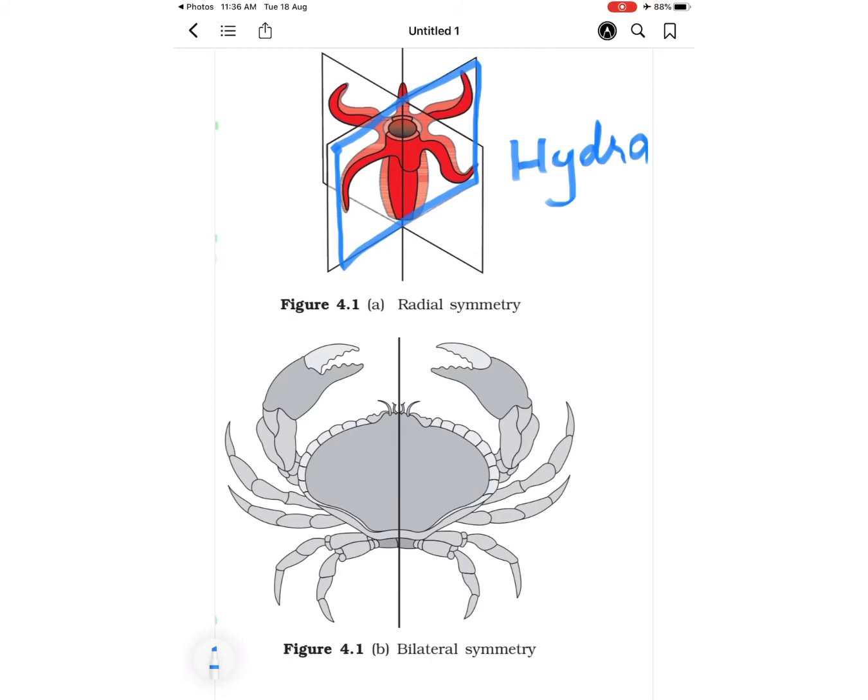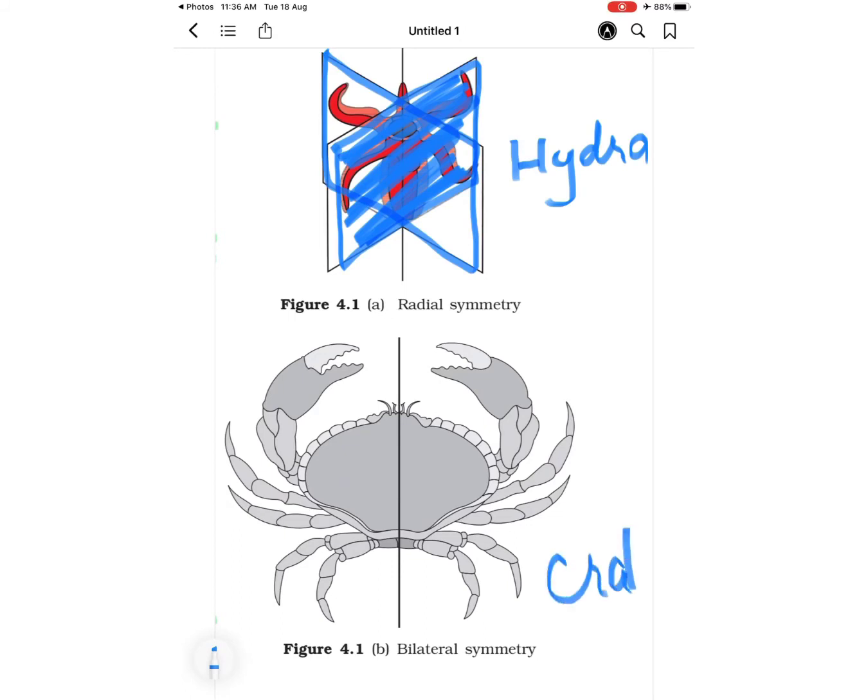See here, this is one plane, so if we cut like this, two equal halves are formed. Similarly, this is another plane. So if the animal's body is cut in more than one plane and it can be divided into two equal halves, then we can say that the animal possesses radial symmetry.